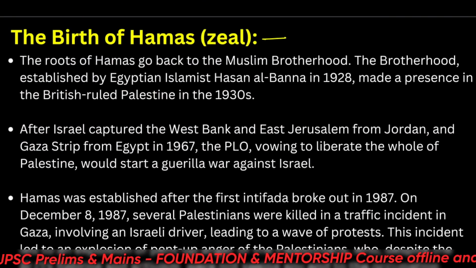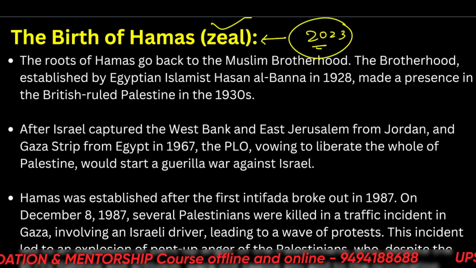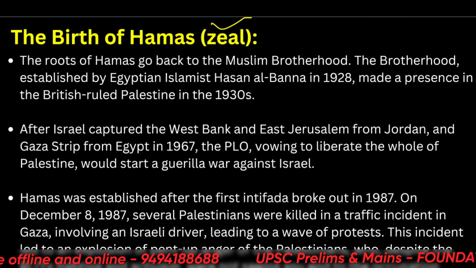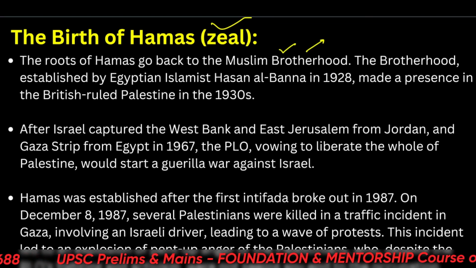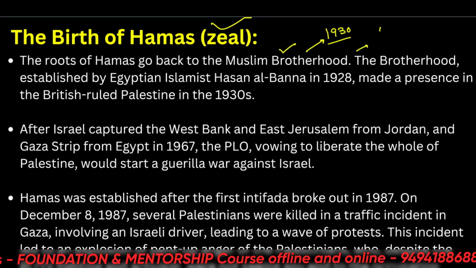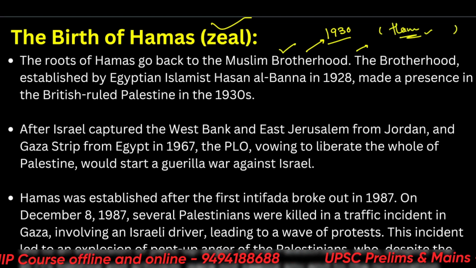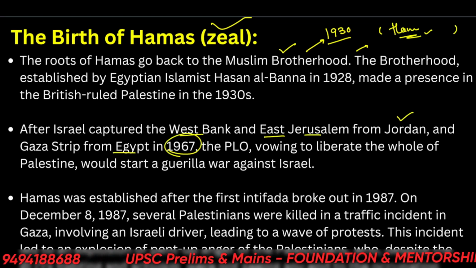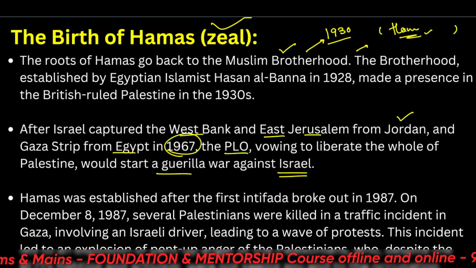Now came this organization which is at the center of the conflict in 2023, Hamas. Hamas means zeal, or the Josh. So what are they? Let us see very quickly. The roots of Hamas go back to the Muslim Brotherhood. This was during the time when British forces were still ruling Palestine, in about the 1930s. So one part of the Arab Muslims made a group named Hamas. After Israel captured the West Bank and East Jerusalem from Jordan and the Gaza Strip from Egypt in 1967, the PLO, vying to liberate the whole of Palestine, would start a guerrilla warfare against Israel.